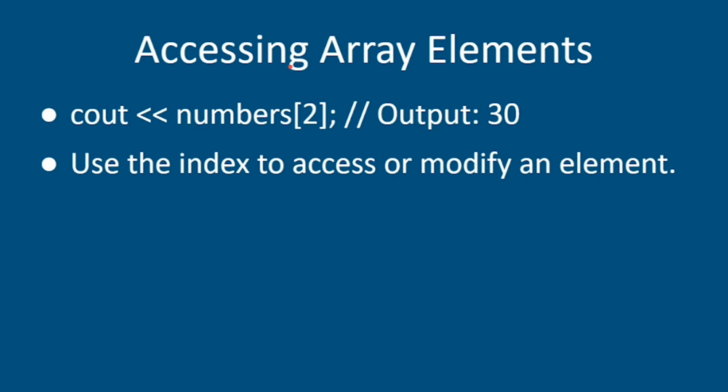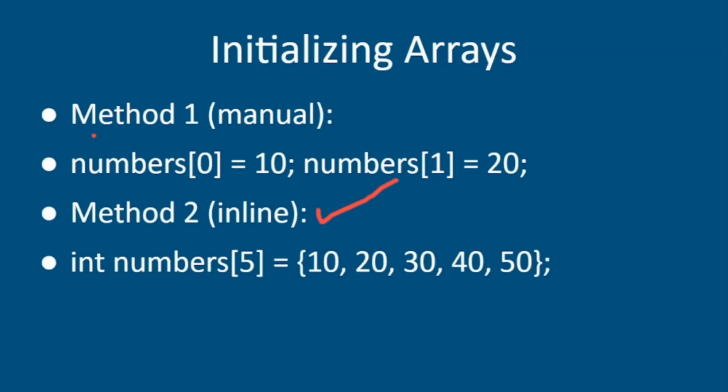Accessing the array: how can we access an array element? We use indexing to access or modify the array. For example, as I told you in the previous video, the first value is at index 0, the second value is at position 1, index position 2 has 30, index position 3 has 40, and index position 4 has 50.